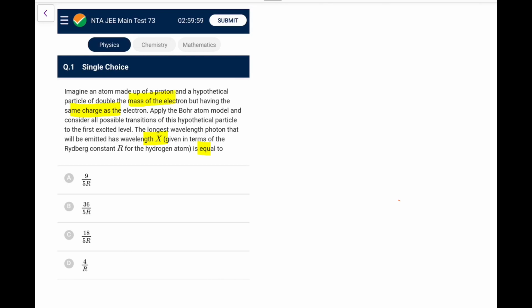So first, remember the energy expression in the nth state: minus m e to the power 4 by 8 epsilon naught square h square. That is what you remember, 13.6 eV Z square by n square. Similarly, the Rydberg constant also depends on that, because the lambda value, hc by lambda, will depend on this value. So the magnitude of energy will depend on the mass. Here the mass has doubled, so the energy will be doubled, so effectively the Rydberg constant will be doubled.